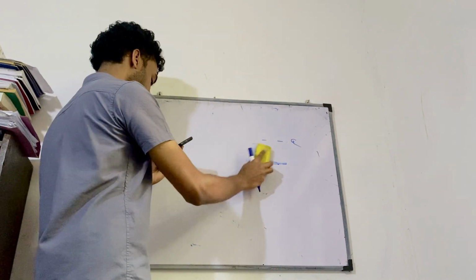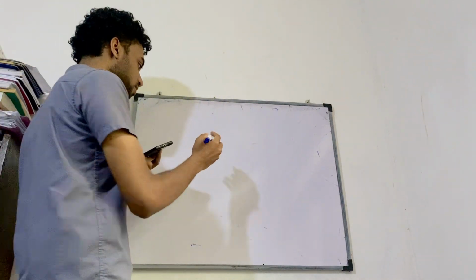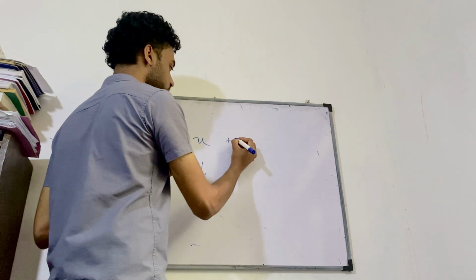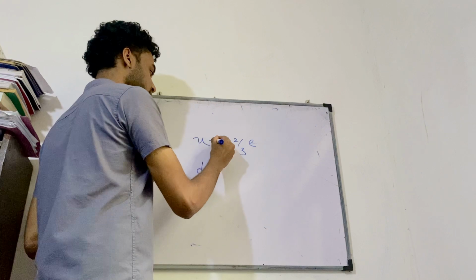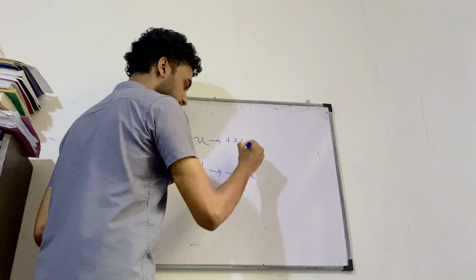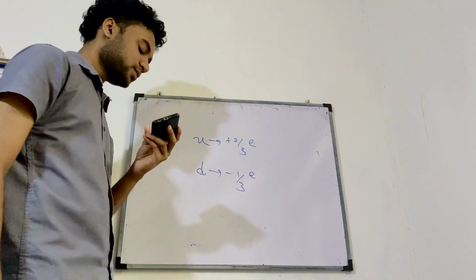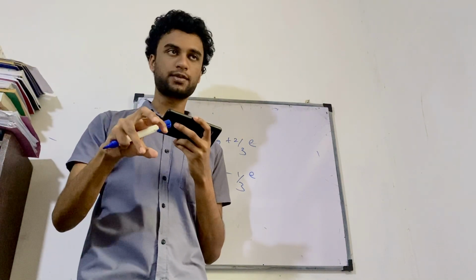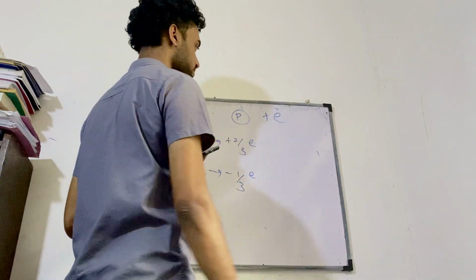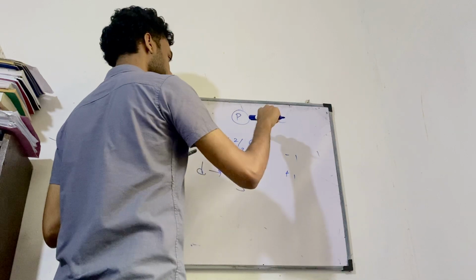The next one is the sixth question. The quark content of a proton and a neutron is up quark and down quark. The charge of the up quark is plus 2 over 3 e. Down quark's charge is minus 1 over 3 e. From these up quarks and down quarks, you have to construct the proton and the neutron. Look at the proton: electron is minus 1, the proton is plus 1, so it's equal to the positive charge of an electron.